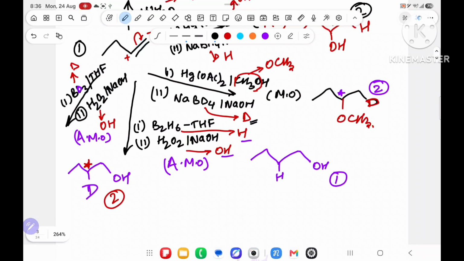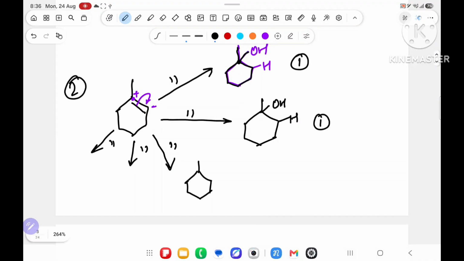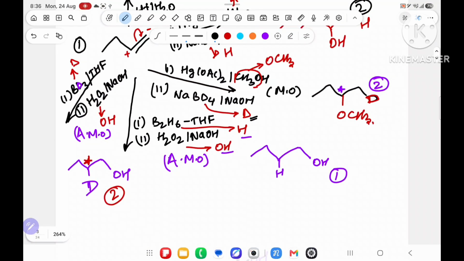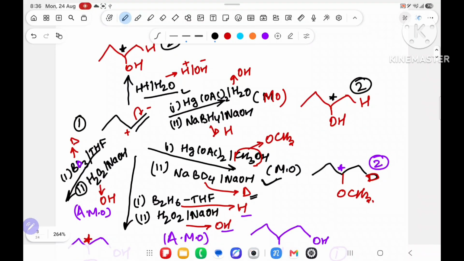Third reagent I have taken, B2H6, H and OH, but anti-Markovnikov's rule. Anti-Markovnikov's rule means opposite to that. Over here, coming what? 1, 2, 3, 4, 5. Third one is what? Okay, sorry. Third one is this one. This I have written first one, second one, this one is the third one.